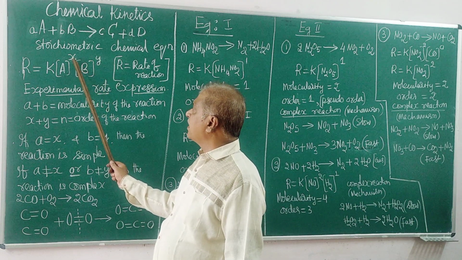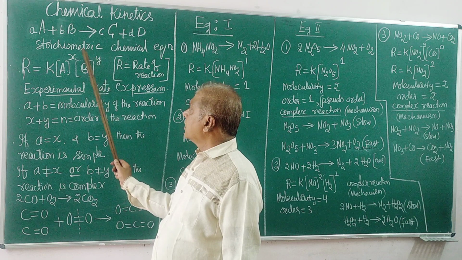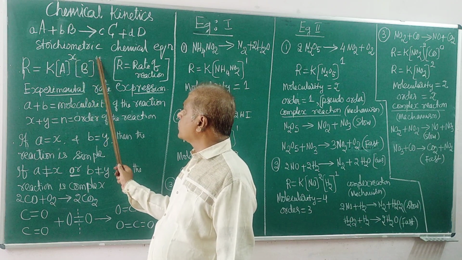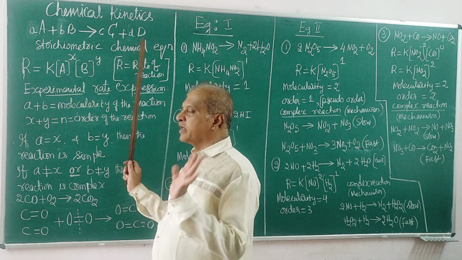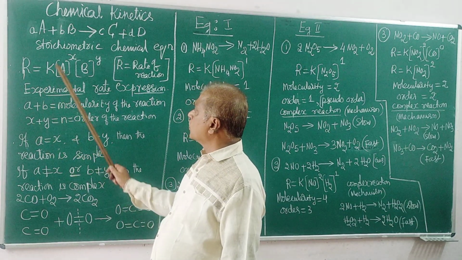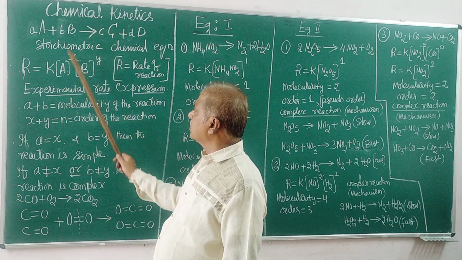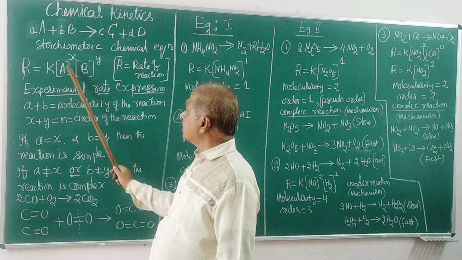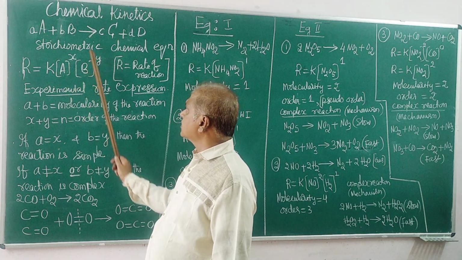They are called experimental values, experimentally found values x and y. You cannot write them by any theoretical concept. So the rate of reaction is equal to the rate constant of this reaction times the concentration of A and the concentration of B, like this.